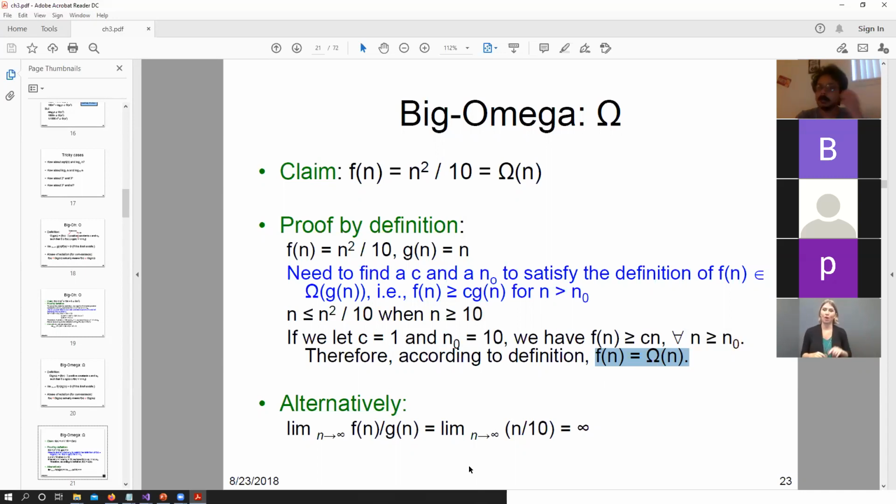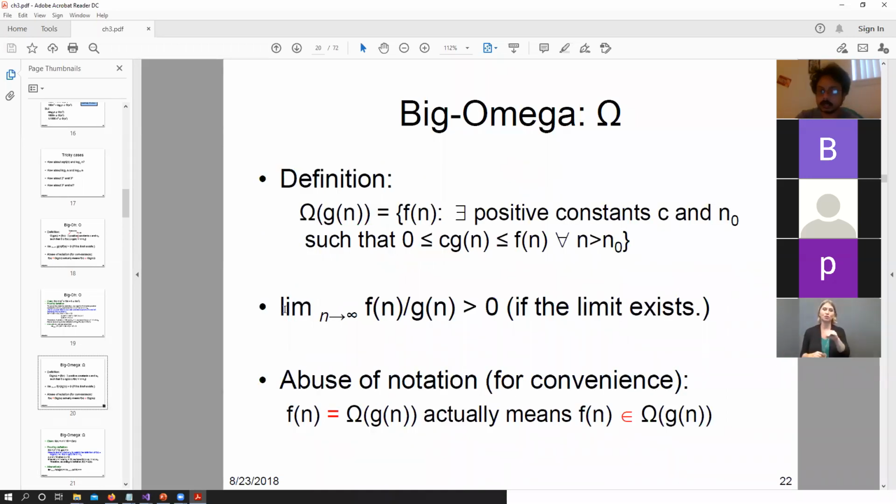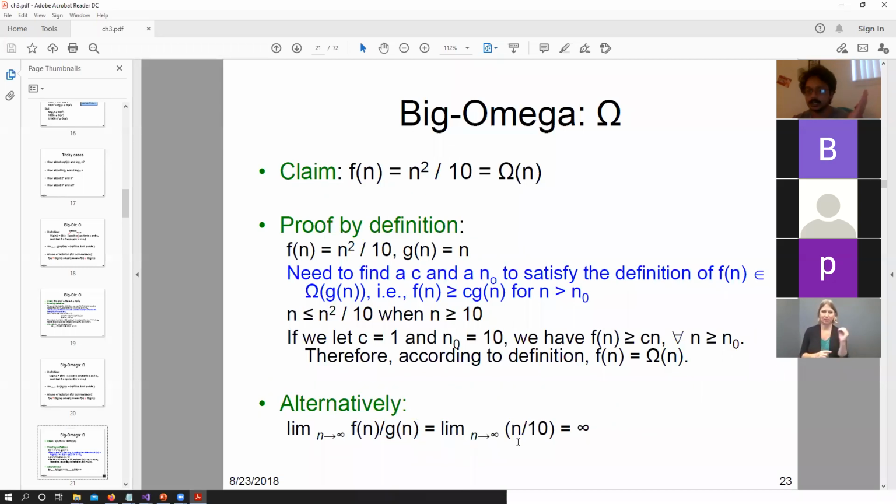Alternatively, we can also do the limit approach, where f of n divided by g of n, limit n tends to infinity, n squared by 10 divided by n basically means n by 10. And we know that limit n tends to infinity, n divided by 10 is going to tend to infinity, right? And we know that the condition is when we have f of n divided by g of n, for the limit n tends to infinity, it has to be somewhat greater than 0, and infinity is greater than 0. So we can say that it is big omega of n.